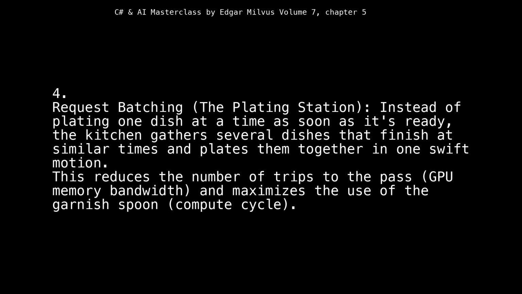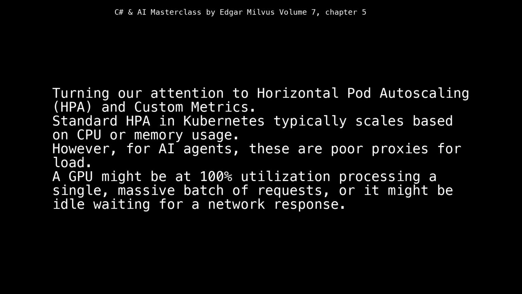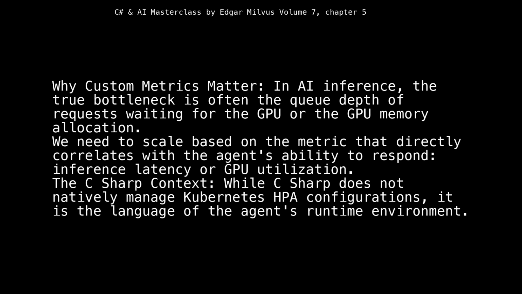Turning our attention to horizontal pod autoscaling, HPA, and custom metrics. Standard HPA in Kubernetes typically scales based on CPU or memory usage. However, for AI agents, these are poor proxies for load. A GPU might be at 100% utilization processing a single, massive batch of requests, or it might be idle waiting for a network response.